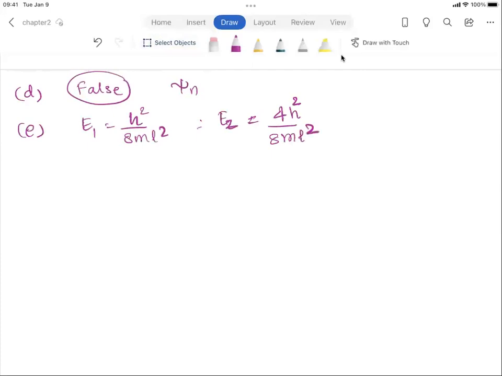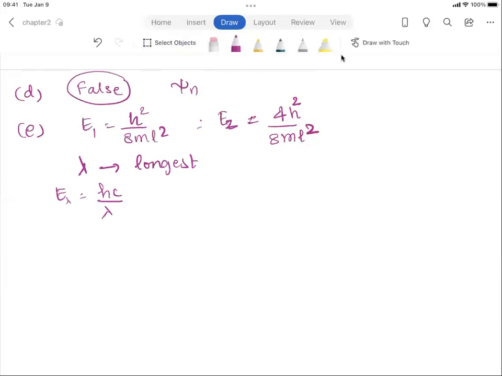So the statement says that the transition that absorbs a photon of longest wavelength, and energy of photon that absorbs this wavelength is given by hc over lambda.